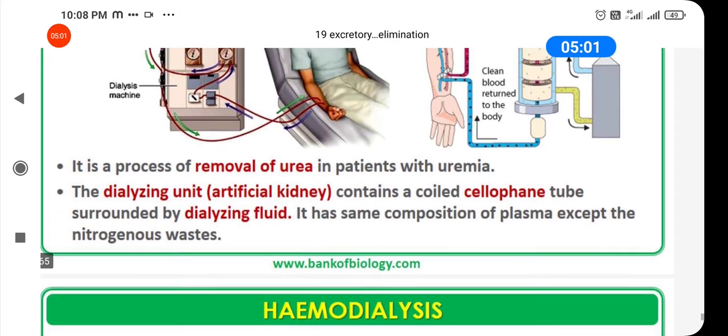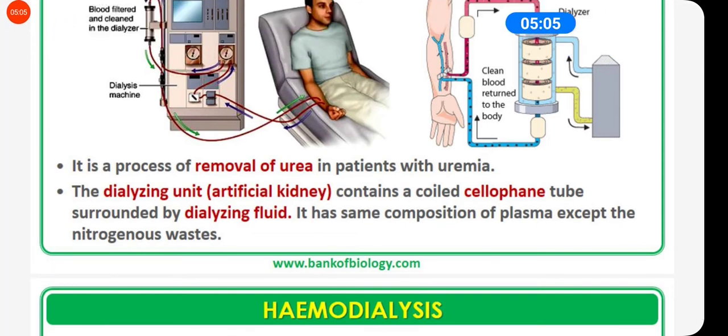Okay, so it works on the principle of dialysis. That is, there is a cellophane tube which is considered as a semi-permeable membrane through which small solute molecules will diffuse.